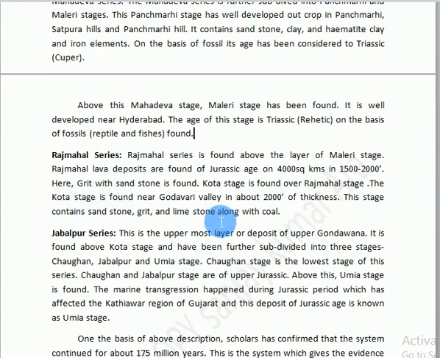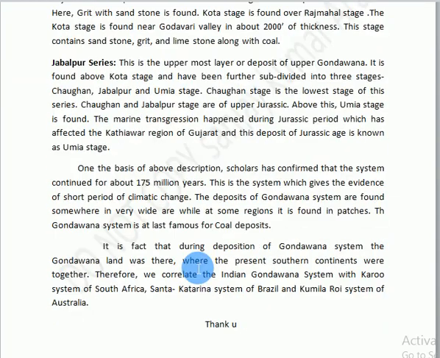Kota stage is found over Rajmahal stage. The Kota stage is found near Godavari Valley in about 2,000 feet of thickness. This stage contains sandstone, grit and limestone along with coal. Next is the Jabalpur series. This is the uppermost layer or deposit of Upper Gondwana. It is found above Kota stage and has been further subdivided into three stages: Chaughan, Jabalpur and Umia stage.